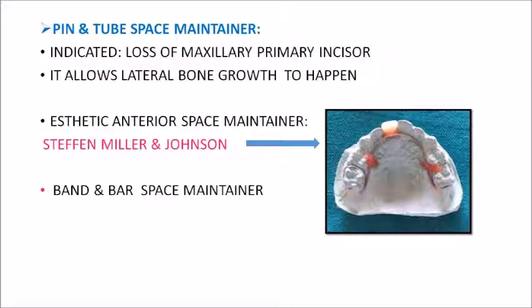There is a plastic tooth which is fixed onto a lingual arch, which is again attached to the molar bands. So that is the design of your aesthetic anterior space maintainer. And another important space maintainer is your band and bar space maintainer. As the name implies, the tooth on either side of your extraction space will be banded and they will be connected to each other by a bar. So that is called your band and bar type space maintainer.